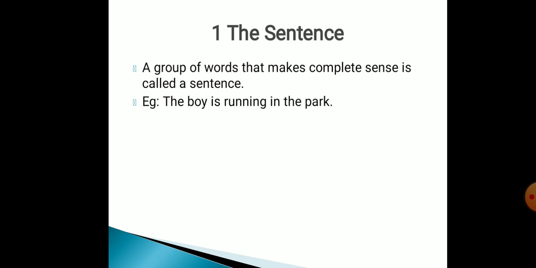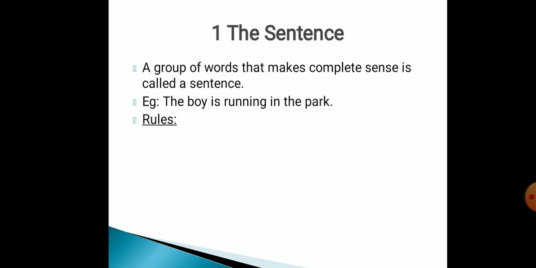No doubt, here the boy is running in the park is a group of words, but when you read out the sentence, you are very clear with what the author wants to say. If I write or speak the same group of words like the park boy is running in the, then it does not have a complete sense.